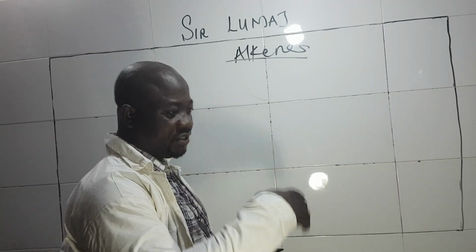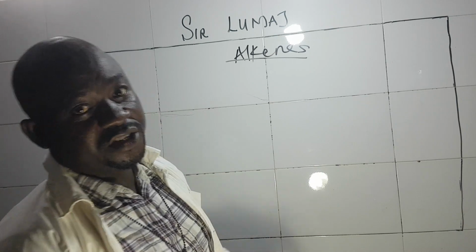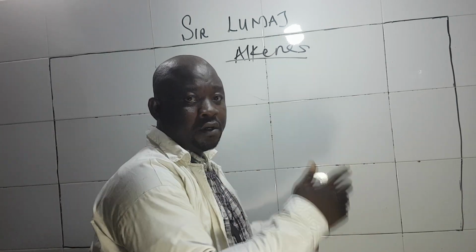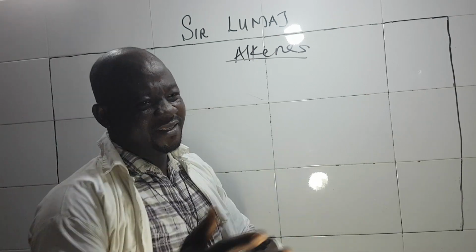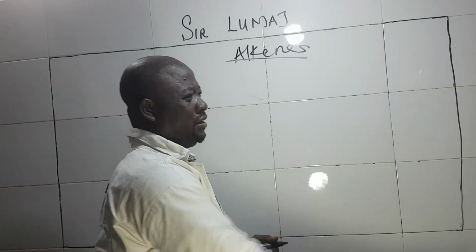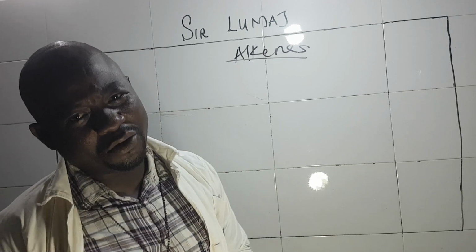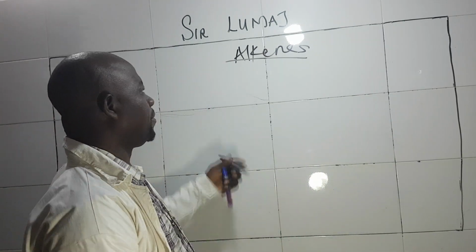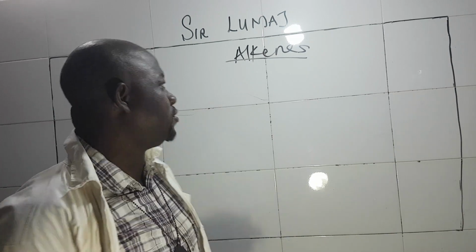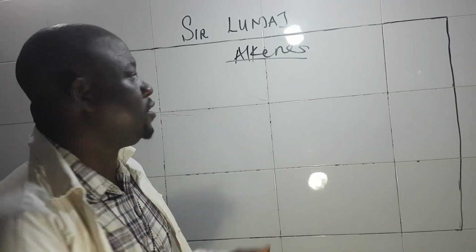Then we also have kerosene, which is also a liquid, but not as volatile as petrol. Then we have diesel, and from diesel we get the lubricating oil, then the bitumen, and so on and so forth. Today I will talk about alkenes. The way we have done for alkane, we are going to do this also.